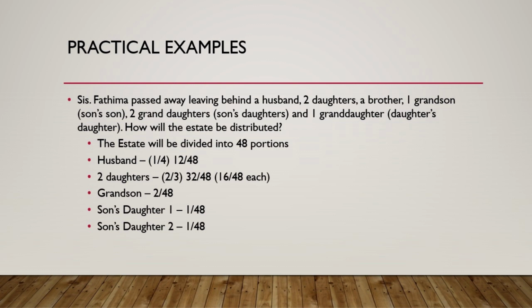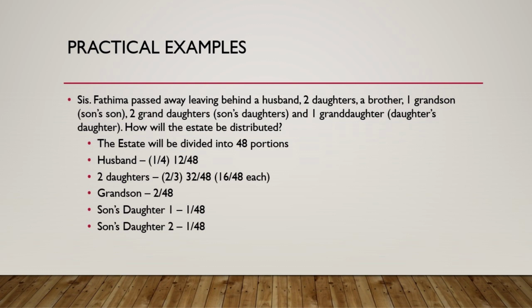Who takes the leftover. Now, to calculate, we have 1/4 on one side and 2/3 on the other side. We have to bring a common denominator, which is 12. That's why we divided the estate into 12 portions. So 1/4 of 12 is 3/12. And 2/3 of 12 is 8/12. So 2 daughters get 8/12. Each daughter will get 4/12. And leftover: 3 plus 8 is 11. How much is left? Only 1 left. That the grandson will take. Why? The grandson is the asaba here. He is the residuary. He takes the leftover.